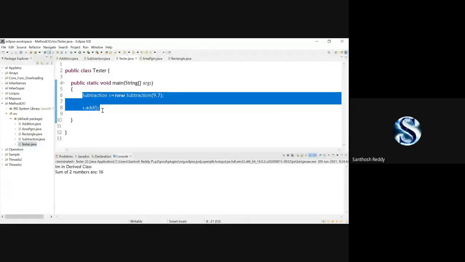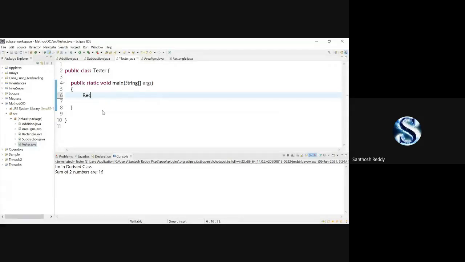Here again I'll change the code. So here I'll write Rectangle r is equal to new Rectangle. Here I'll pass the values. What will I pass? I'll pass 10 comma 5 and I'll give a semicolon. That's it.